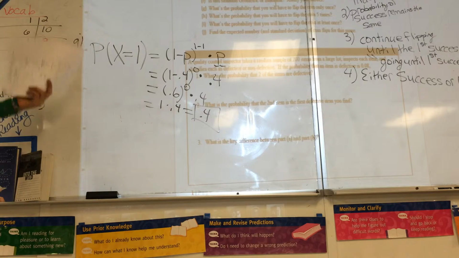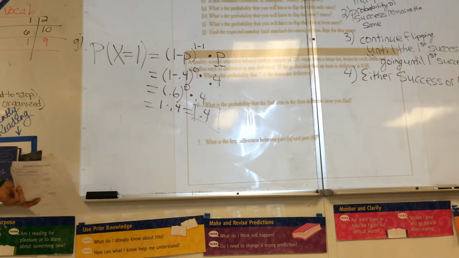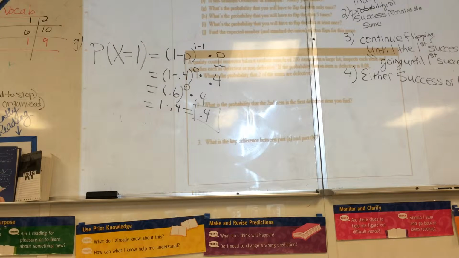I can't just magically get a head. I gotta flip. Unless you're a magician. I gotta flip. All right. If you don't get it, how many times do I have to flip a coin to get at least one head? Well, maybe I have to flip it one time. I get a head right away. Maybe I have to flip it twice. Maybe 3 times. Maybe even 1,000,000 times I flip, I get a tail every time. It's possible. Highly unlikely. But at least I have to flip once.